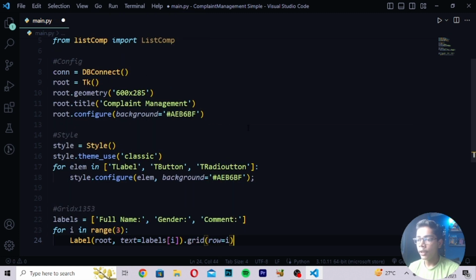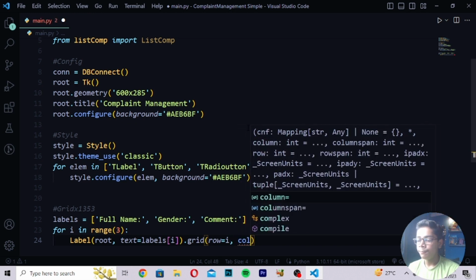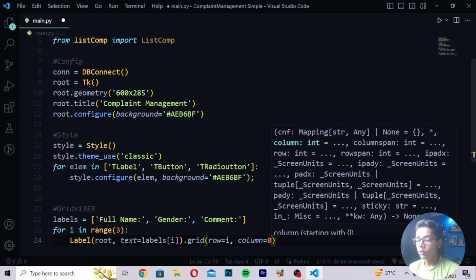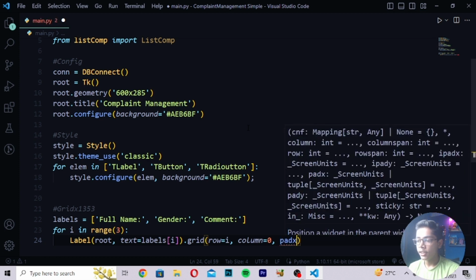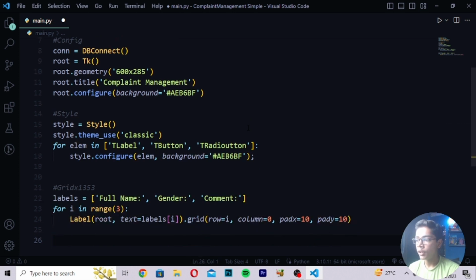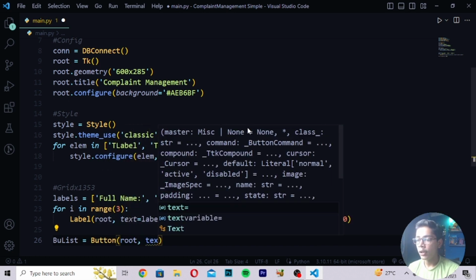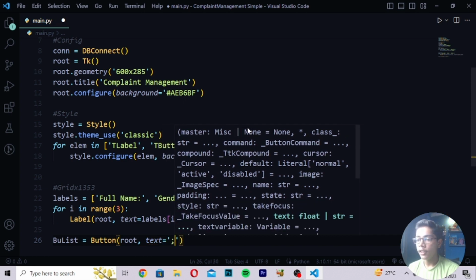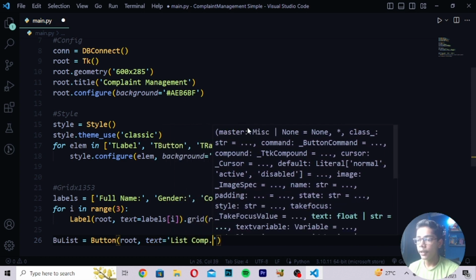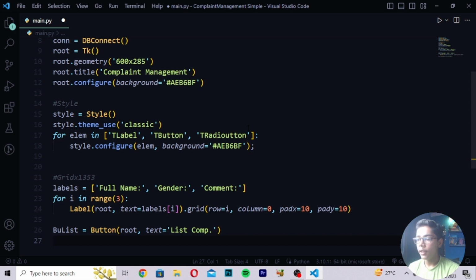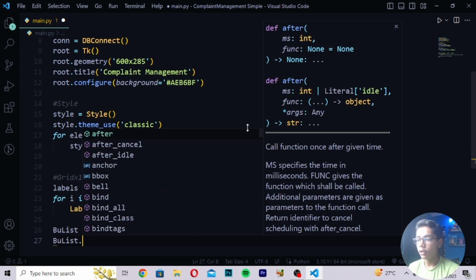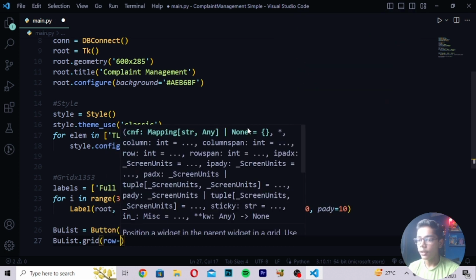After writing row, you have to write i tag, then write here column equals to 0. Then you have to write here padx dash 10, write here pad equals to 10. Then when you've written this, you have to write here button, root, then write here text equals to, and then you have to write here list comp like this. Then you have to write a tag again, which should be like view list dot, then write here grid and row equals to 4.